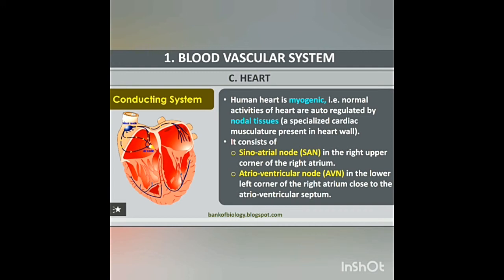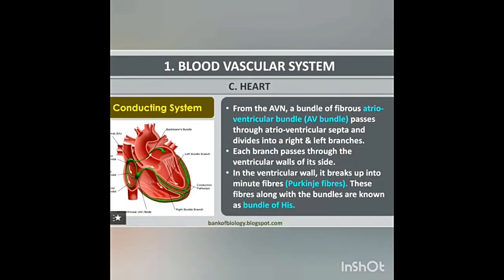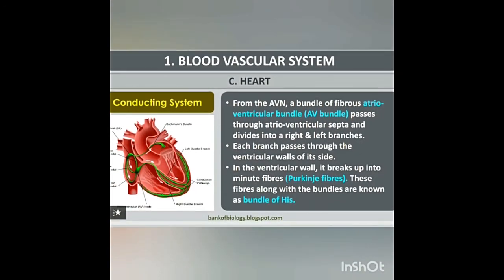The wave of contraction from the SA node reaches the atrioventricular node, which is stimulated to emit an impulse of contraction spreading to the ventricular muscle via the atrioventricular bundle and the Purkinje fibers. The atrioventricular bundle was discovered by His in 1893, so it is called the bundle of His.